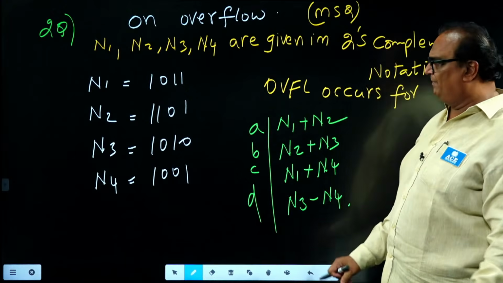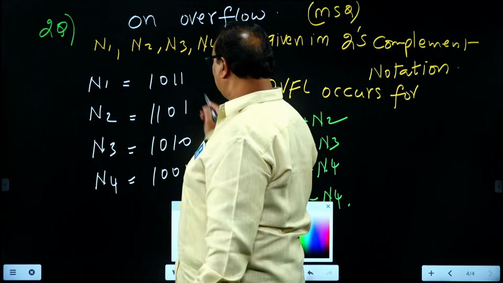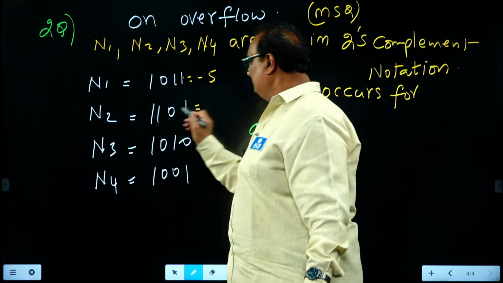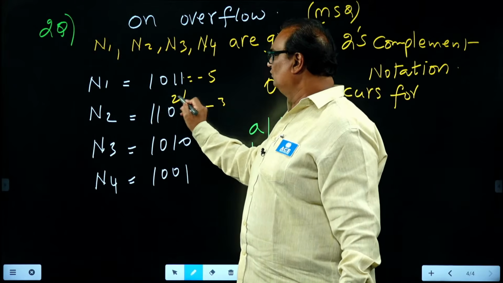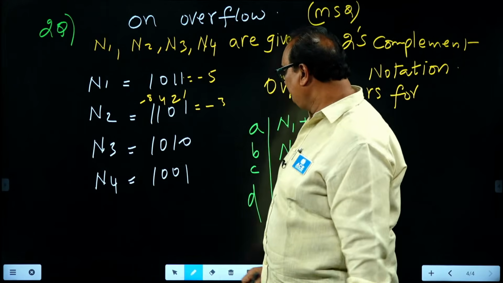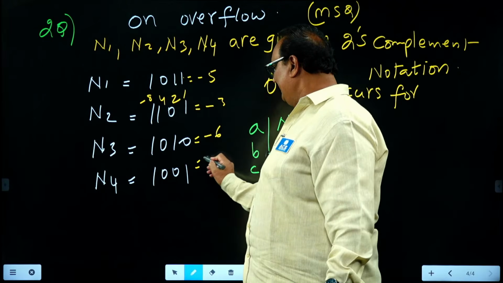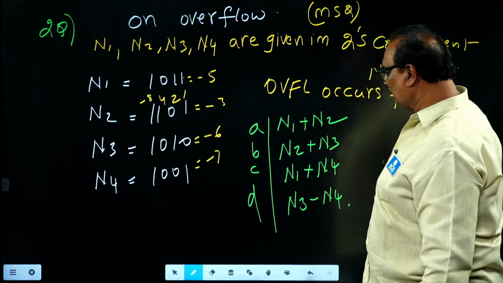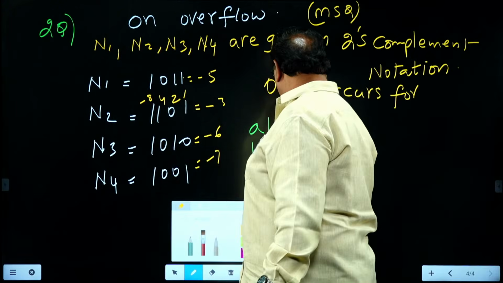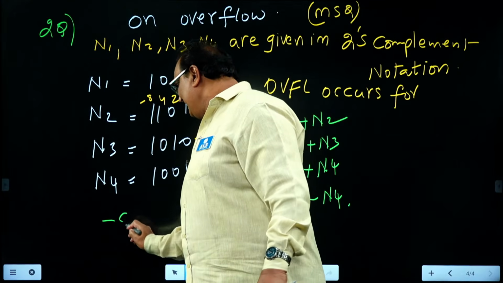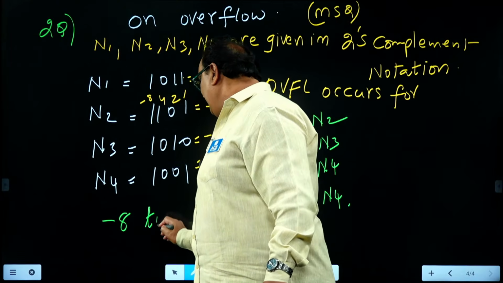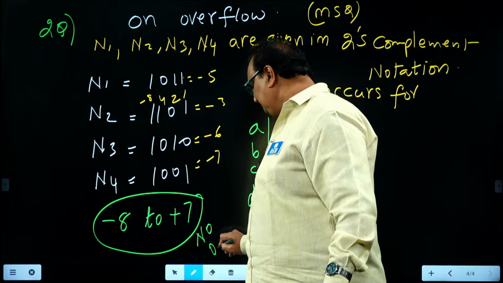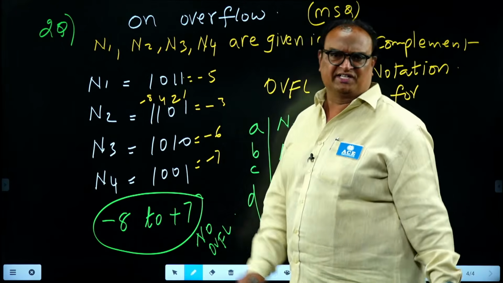Find the decimal value for each. When expressed in 2's complement notation, with weights 1, 2, 4 and minus 8, the values are minus 5, minus 3, minus 6, minus 7. The MSB weight sign is negative. The size of the data is 4 bit. That's why overflow does not occur when the result is between minus 8 and plus 7. When the result is beyond this range, overflow occurs.